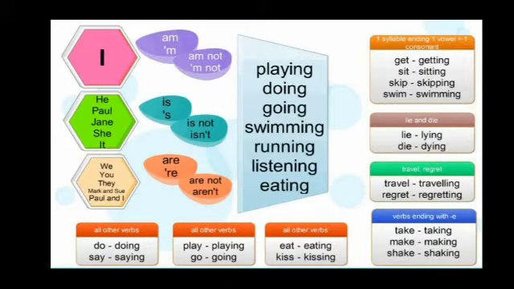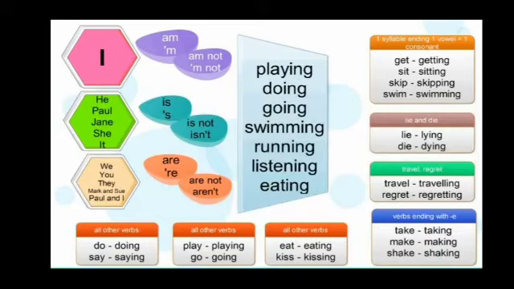Now here there are some rules. You can see get becomes getting. It sounds as a double, so a double T should be added and then ing. Sit, sitting; skip, skipping; swim, swimming. In the second box, you can see lie and die. These are two words which end with ie. So ie changes into y and then we use ing.